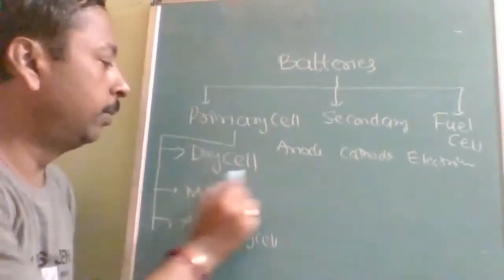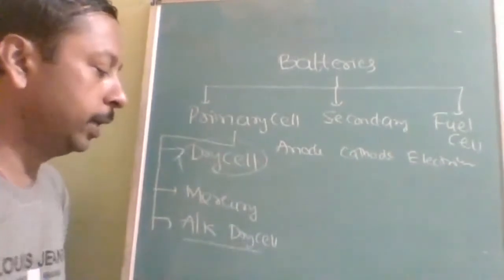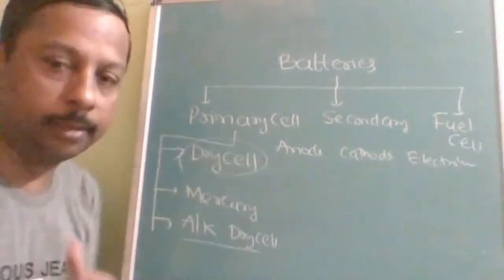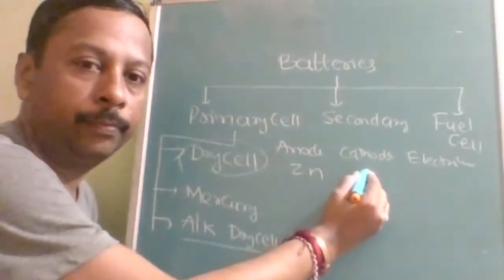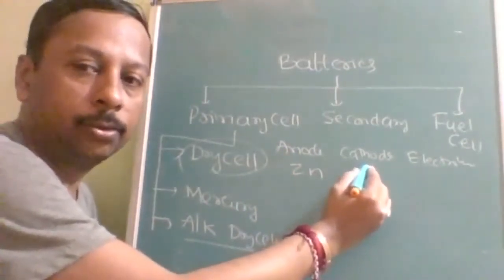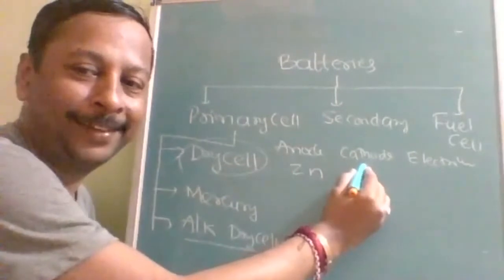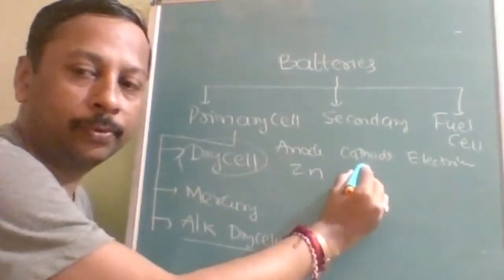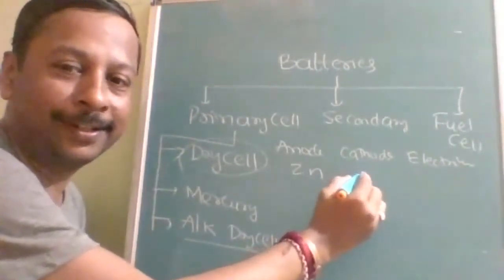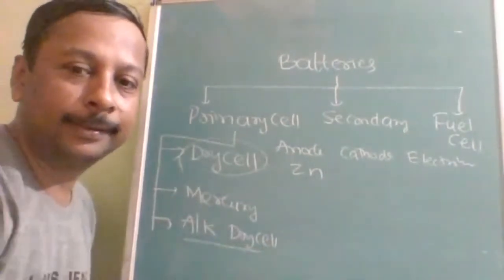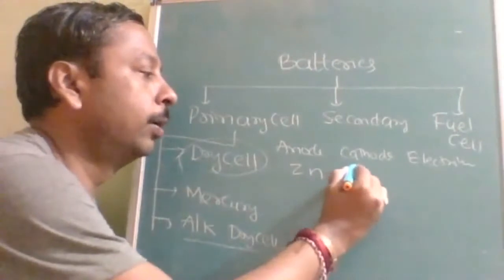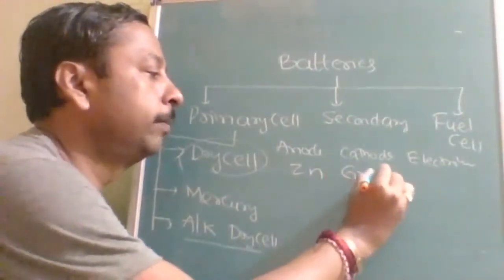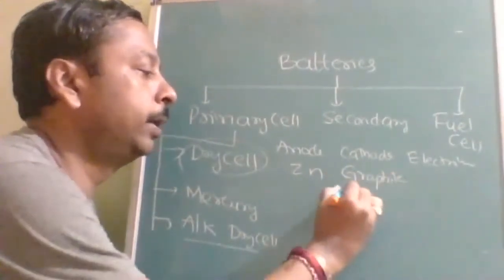This modified form of the dry cell is called the alkaline dry cell. Anode here it will be zinc. Very good. Cathode in the dry cell? Very good. Graphite rod or carbon rod, but it is not participating in the reaction.